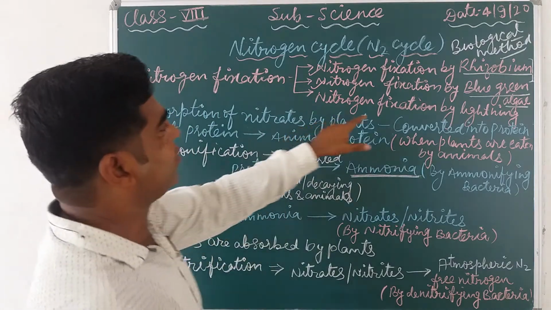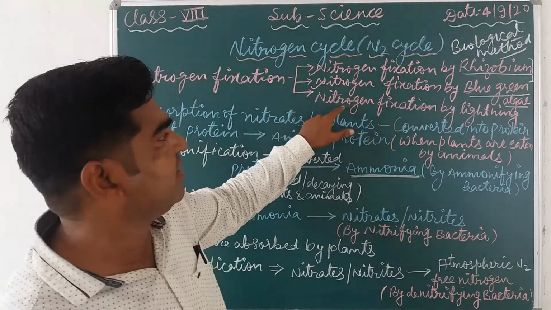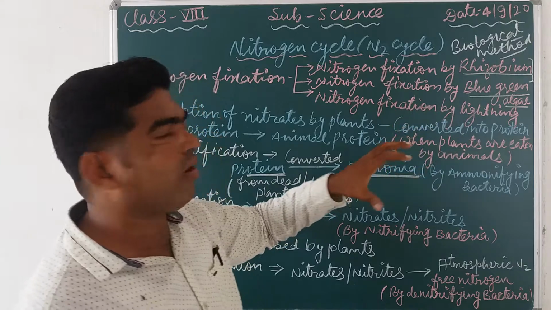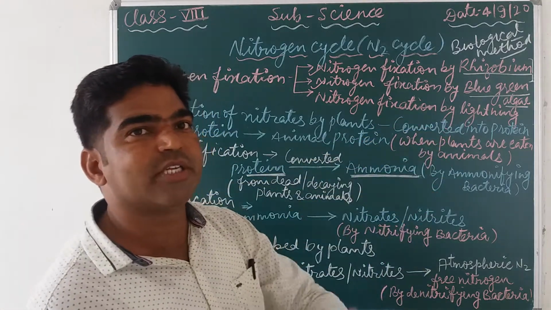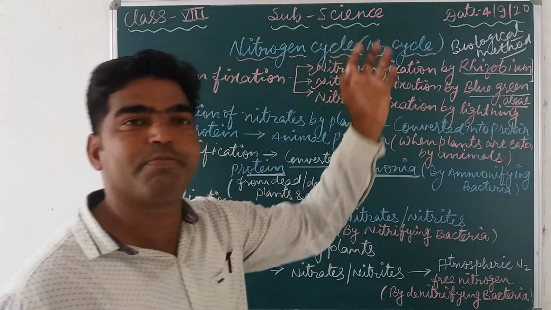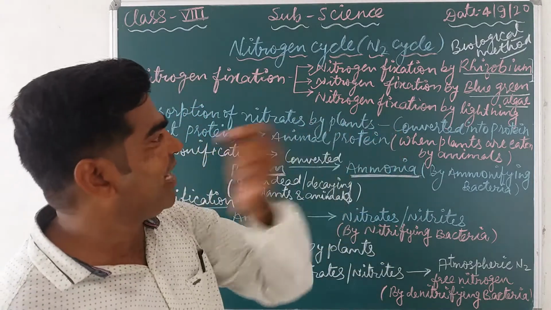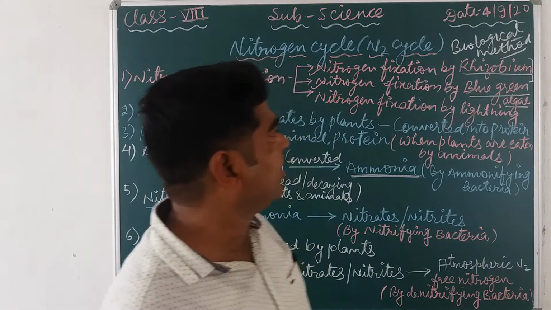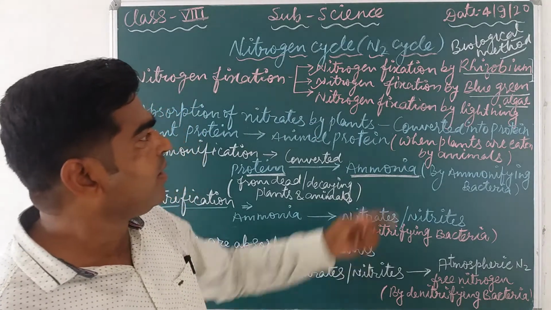Now third, nitrogen fixation by lightning. This is a physical method, where this free atmospheric nitrogen is also converted into its compounds in the form of nitrate and nitrite by what? Lightning. Due to the high spark or high voltage of lightning, free atmospheric nitrogen is converted into nitrate and nitrite, or in the form of a compound, which can be utilized by the plant.